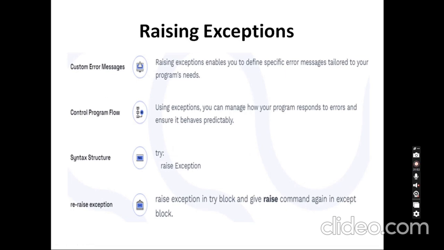And also we are able to raise exceptions here. This enables us to specify an error message tailored to the program. In the program we can also specify the error message itself. Using exceptions, you can manage how the program responds to errors and ensure it behaves properly. Within the try block I raise an exception with the exception name. We can also re-raise the exception in the except block. I raise the exception in the try block, and give the raise command again in an except block, which we call a re-raise of the exception.